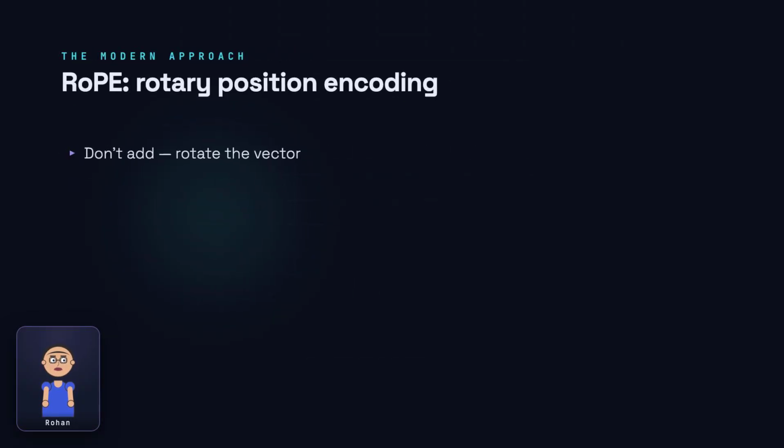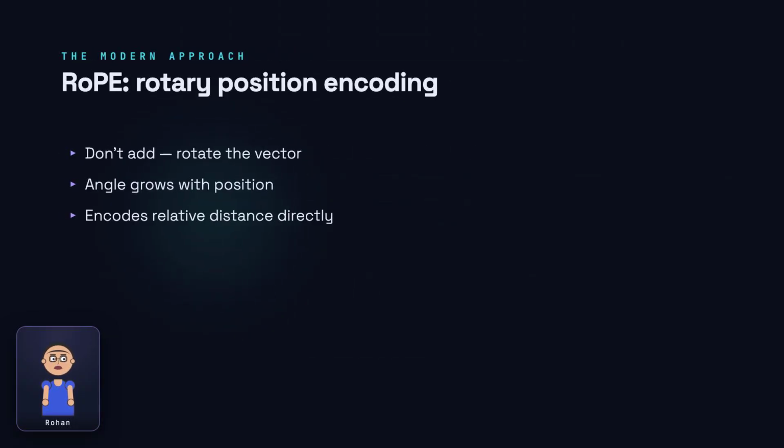Most modern models like Llama and many others use something cleverer called rotary position encoding, or RoPE. Instead of adding a position vector, RoPE rotates each token's vector by an angle that grows with its position. It's a small twist, literally, but a powerful one.